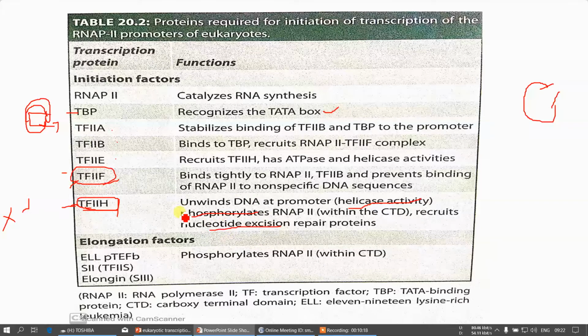And second one is it causes the phosphorylation of RNA polymerase, especially at the carboxy terminal domain site. CTD stands for carboxy terminal domain, and it also causes the nucleotide excision repair. So this completes your various factors required for the action of your RNA polymerase 2.